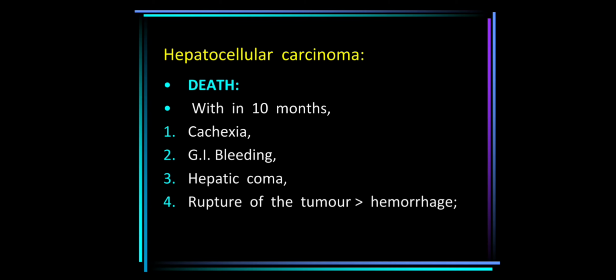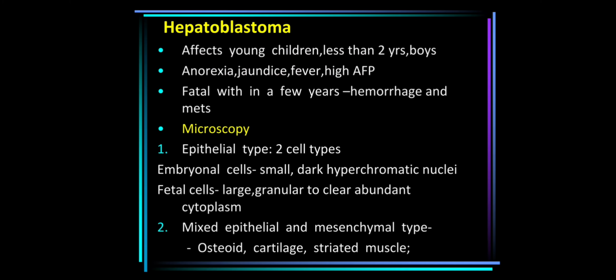Regarding spread, mostly the death is within 10 months because of cachexia, GI bleed, hepatic coma, and rupture of the tumor. Intrahepatic spread can occur via the hematogenous route and form multiple metastases in the liver, whereas extrahepatic spread can occur to different sites, chiefly to the lungs and the bones.